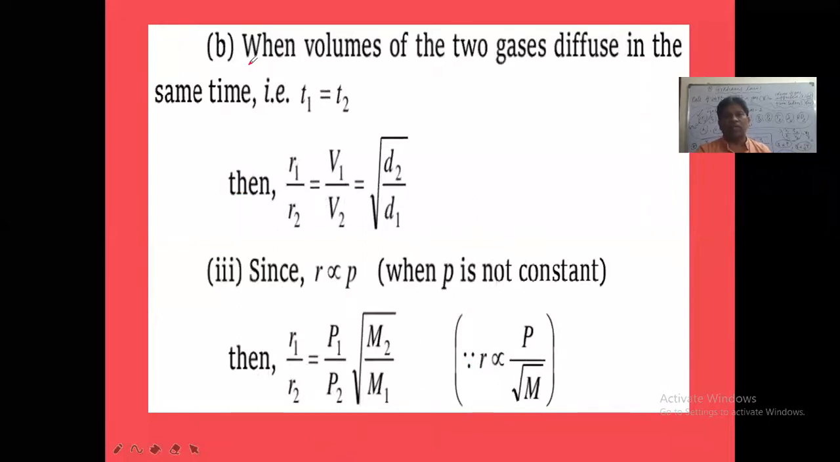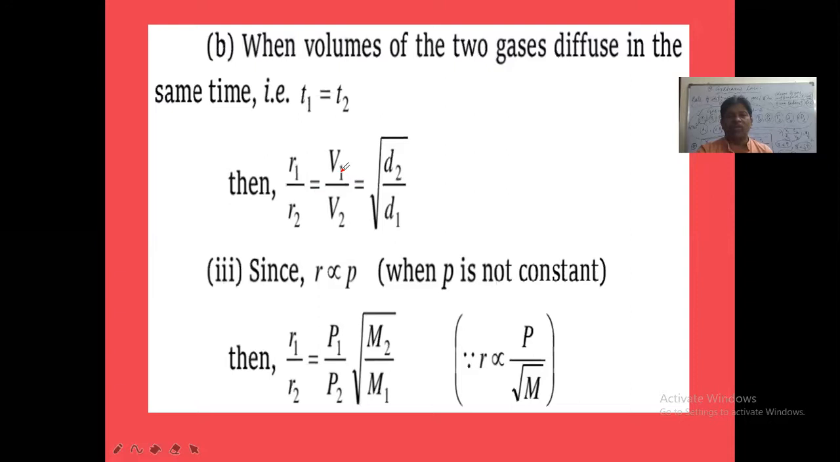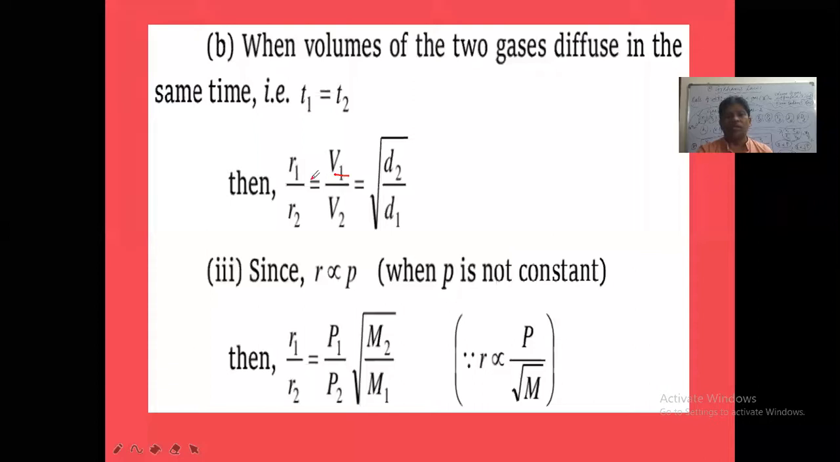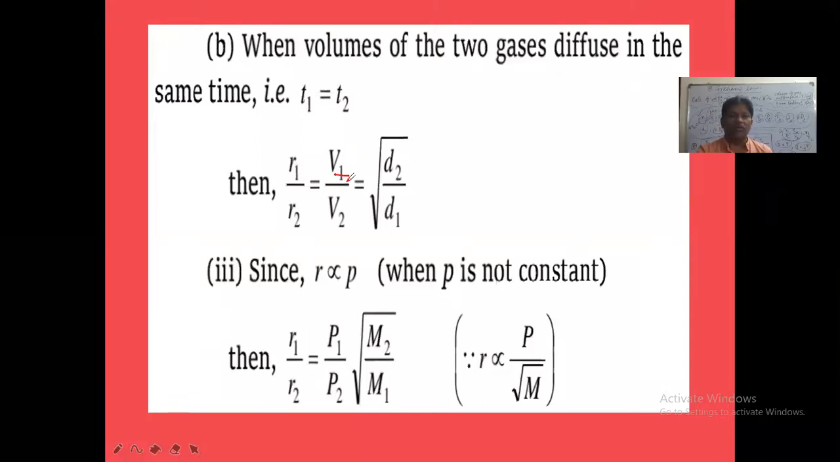Next, another condition what? When volumes of two gases diffuse in the same time, when time is same for two gases, T1 of the first gas is equal to T2 of second gas. The time taken for diffusion of first gas is equal to time taken for the second gas. So T1 is equal to T2. In this way, R1 by R2 is equal to what? V1 by V2 only we take. Here time T1 and time T2 we don't take. Okay, so here R1 by R2 equals to what? V1 by V2 is equal to under root D2 by D1. So this condition we have to take here.